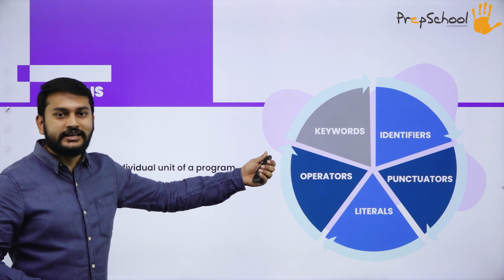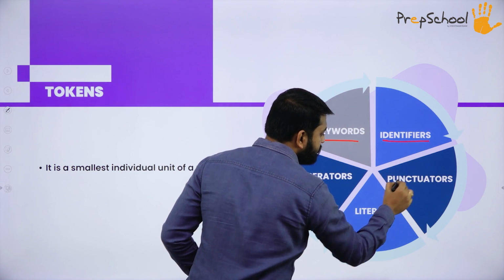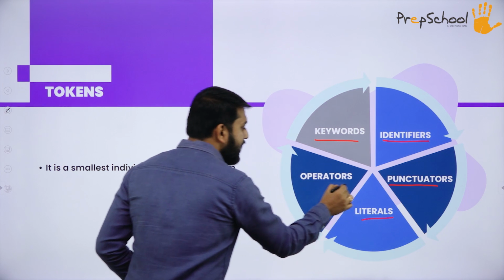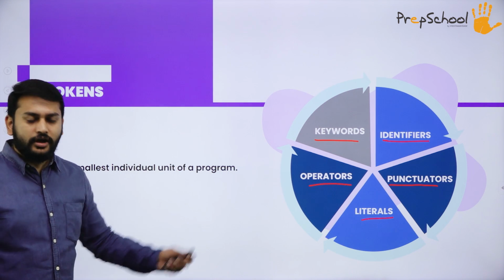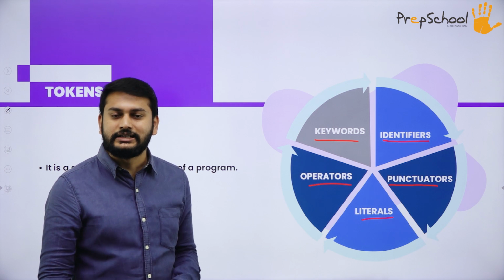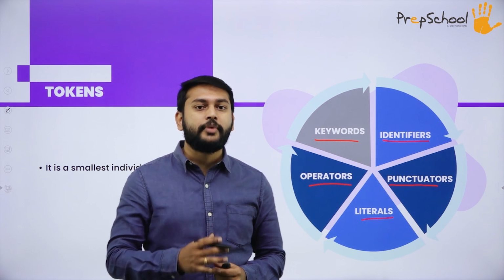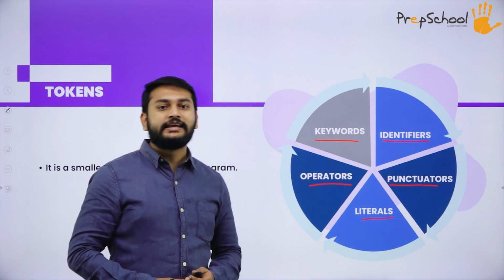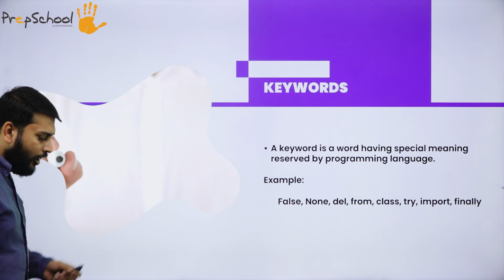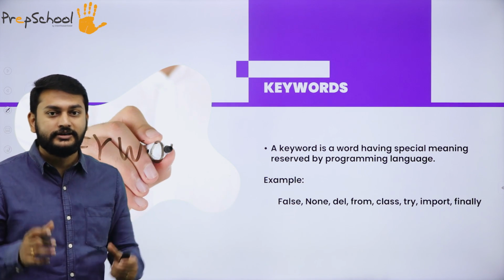The first one, as I discussed, is keywords. The second one is identifiers, then punctuators, literals, and operators. So what are these keywords, identifiers, punctuators, operators, and literals? Yes, I will be discussing that in detail one by one. Let me start with keywords first. What are keywords? Keywords are the reserved words.